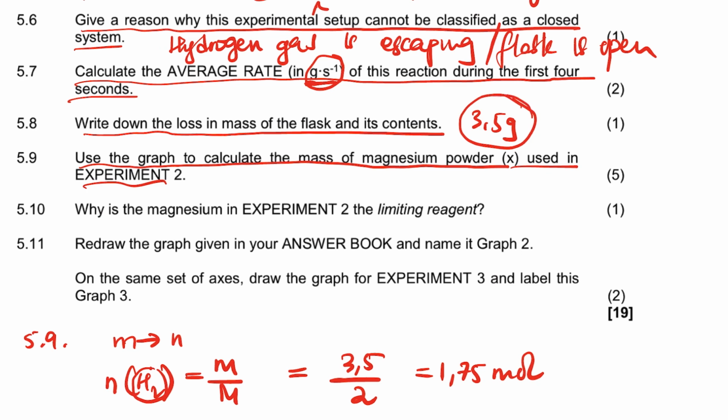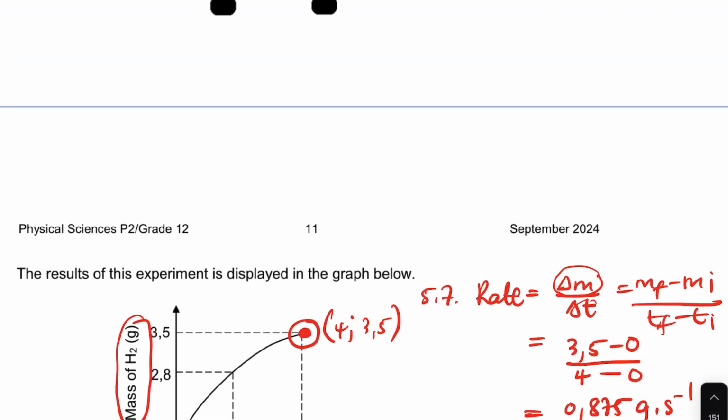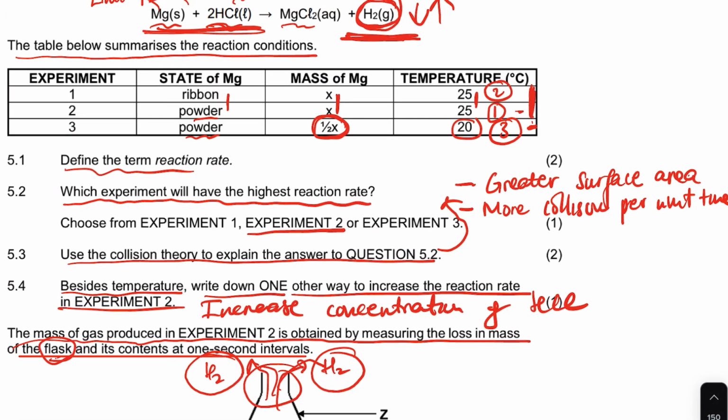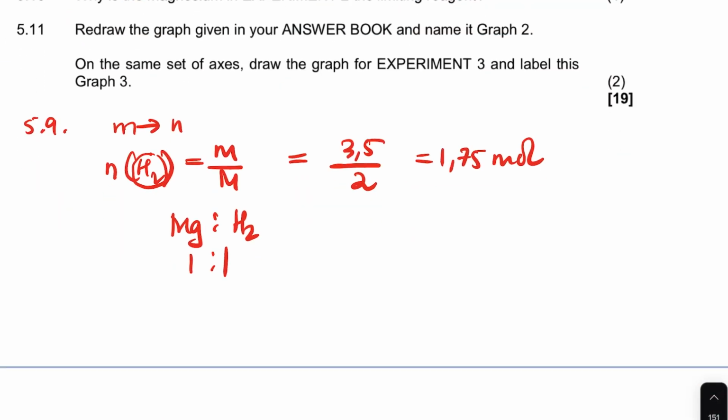I've converted the mass of hydrogen. And then I'll do the mole ratio. Magnesium is to hydrogen, the ratio there is 1:1. So the magnesium is 1.75, and the hydrogen is going to be 1.75.